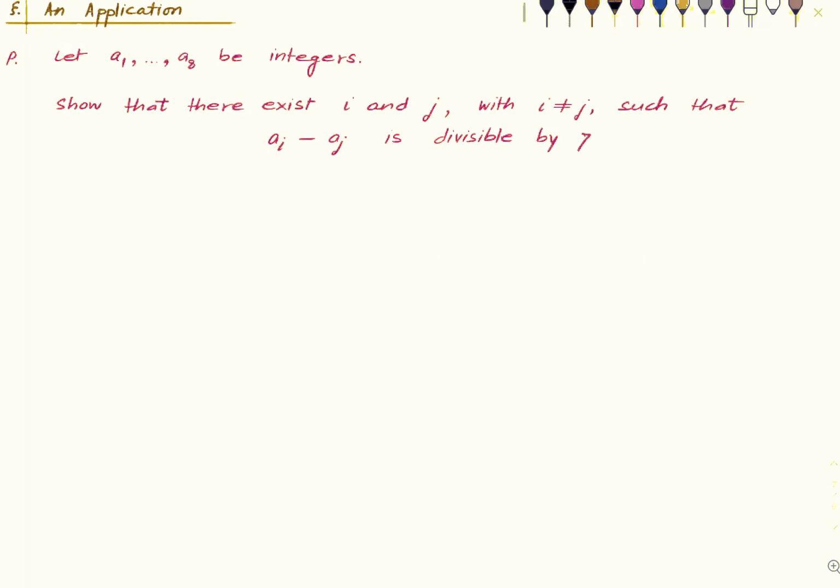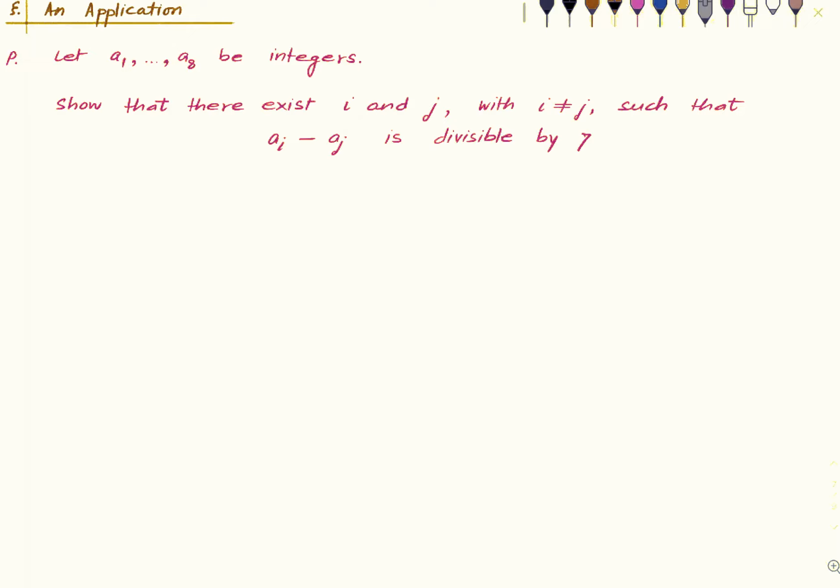So first application. Suppose we have 8 integers. Then we want to show that there exist i and j which are not equal, such that the corresponding difference is divisible by 7. These integers may have repetitions. We are not insisting that they are pairwise distinct. Repetitions are allowed. And now we want to show that some 2 of these numbers have the property that their difference is divisible by 7. Okay, so we will show this.